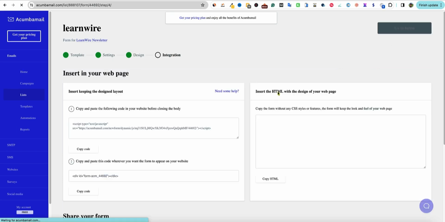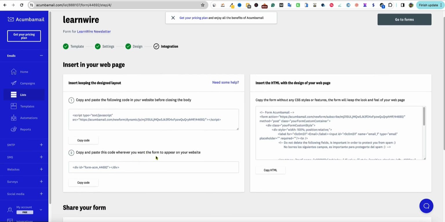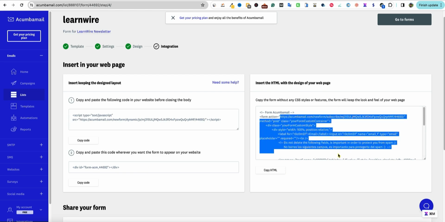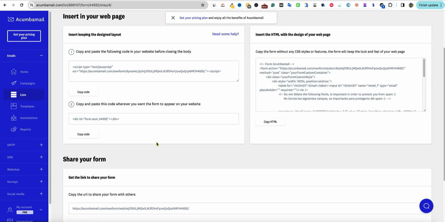Integration would be next. And so we have insert into your web page right over here. We have copy and paste this code wherever you want the form to appear on your website. Insert the HTML with the design of your web page. So copy HTML. This would be into the CSS part of the website. This would be into just a page that you create, and then copy and paste the following code in your website before closing the body. You can do it several different ways.